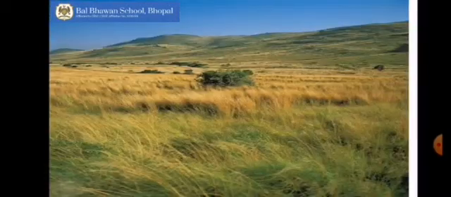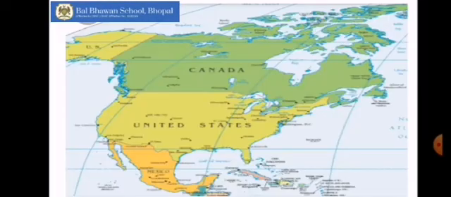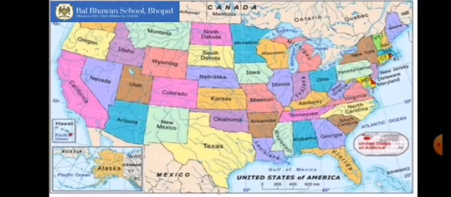The prairies are a vast stretch of gently sloping temperate grasslands in North America. Prairie is a French word and they stretch from Canada to Mexico. It covers the whole of central USA.